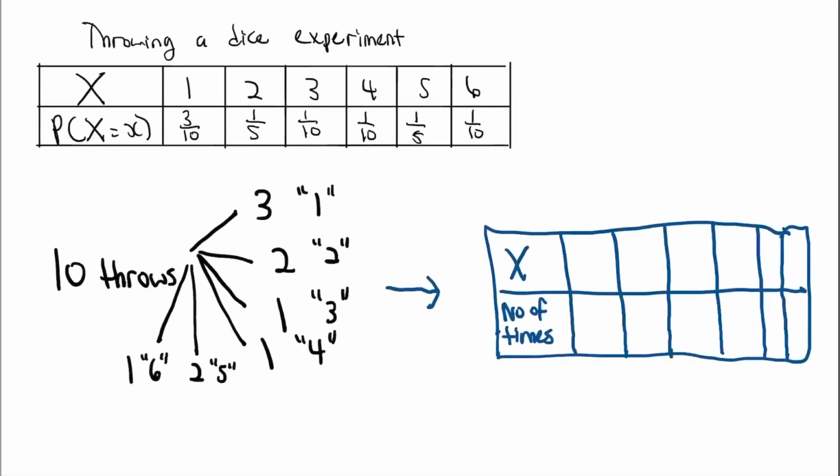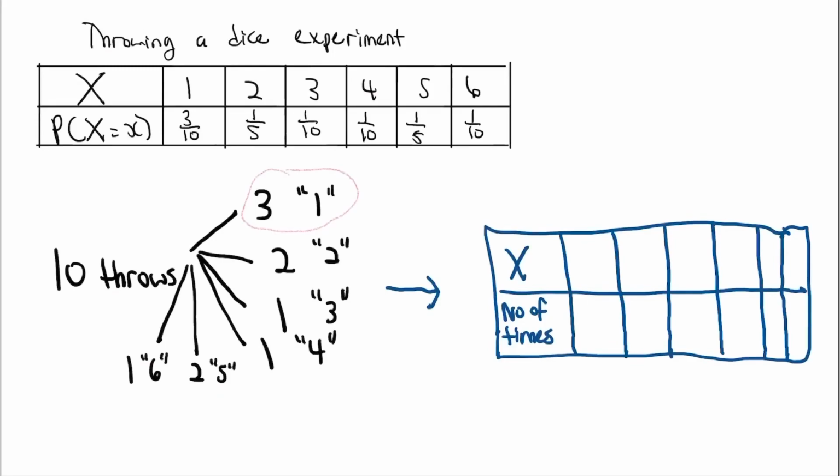Okay, now let's look at this in another way, in something that we are familiar with, our frequency table. Look at the blue table. X represents the outcomes and the number of times that outcome happens. Recall number of times is the same as frequency.